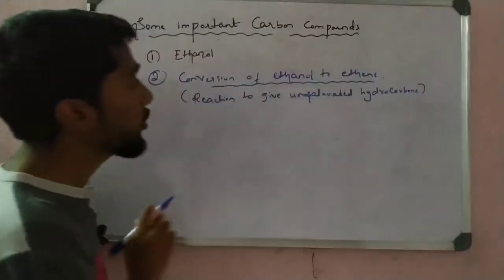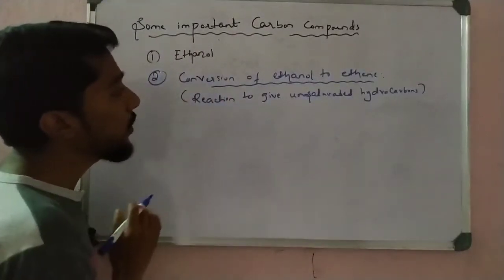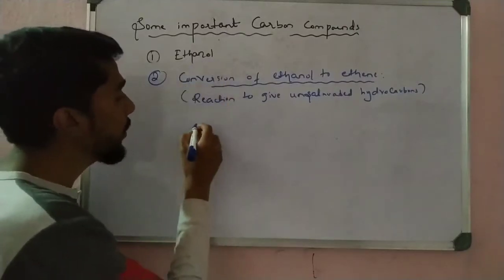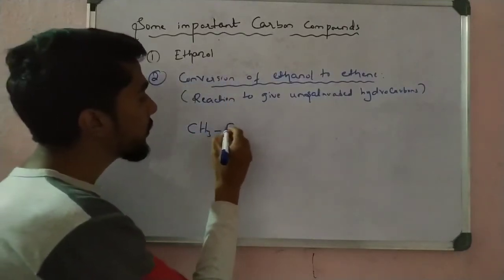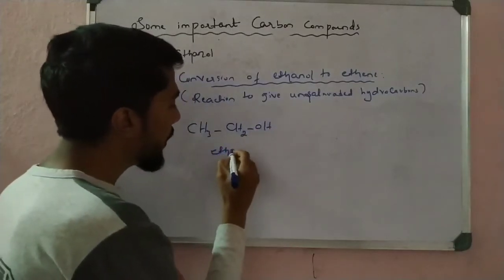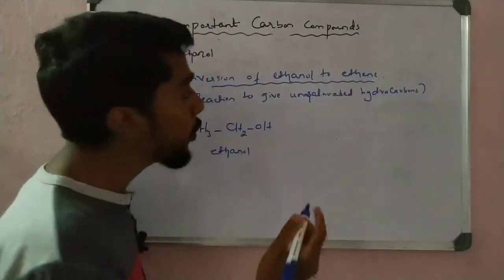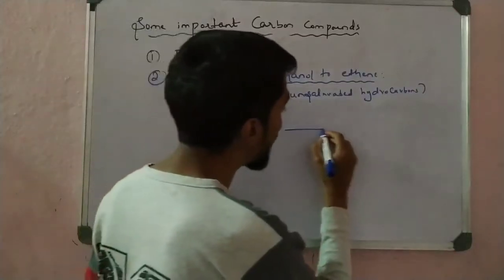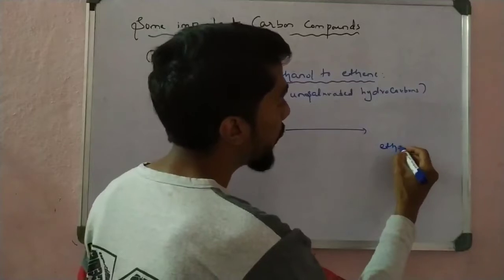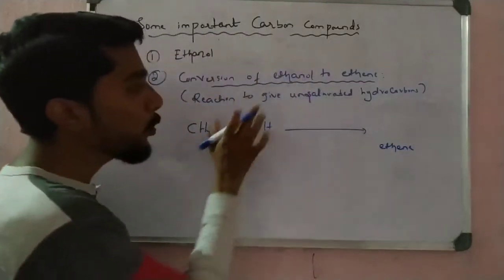A very important reaction. In this reaction, we simply take ethanol, that is CH3CH2OH. Our aim is to convert that saturated ethanol into the unsaturated ethene. So our aim is to convert a single bond to a double bond.